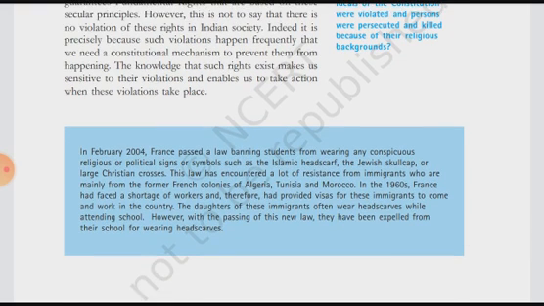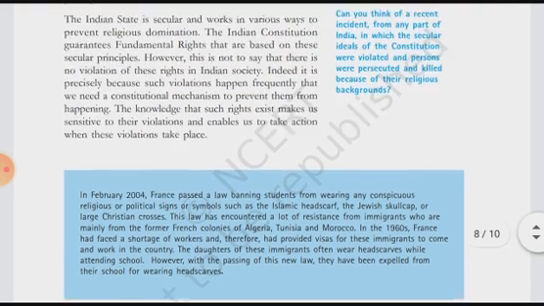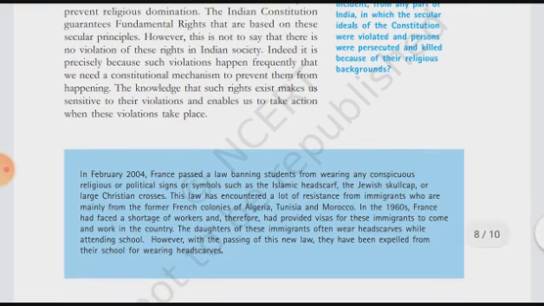Indeed, it is precisely because such violations happen frequently that we need a constitutional mechanism to prevent them from happening. That is why it has been shown here.